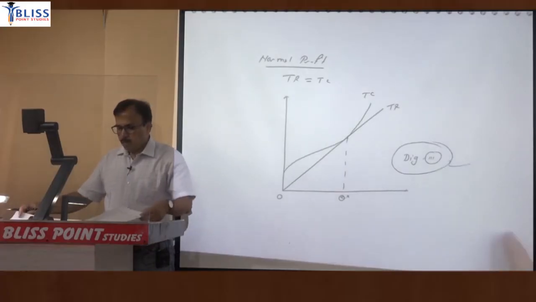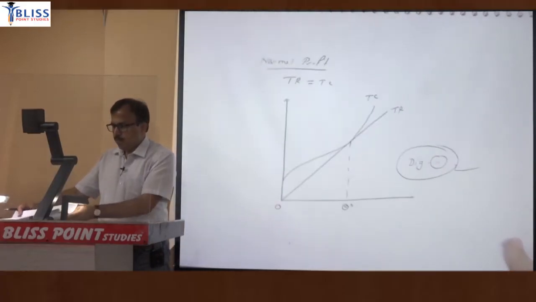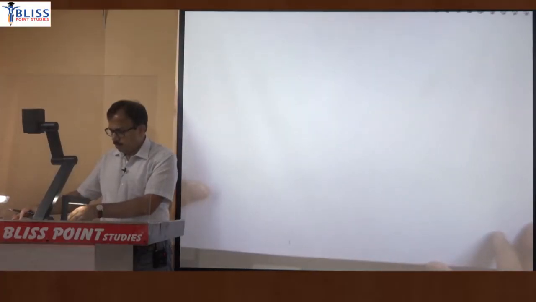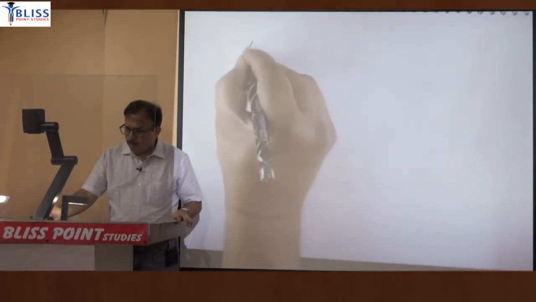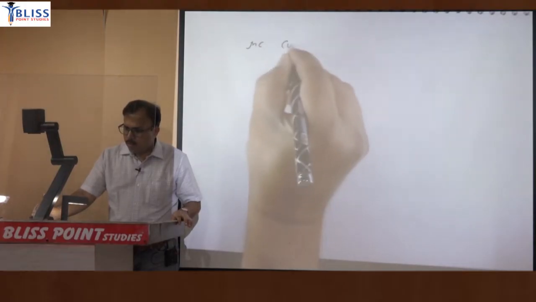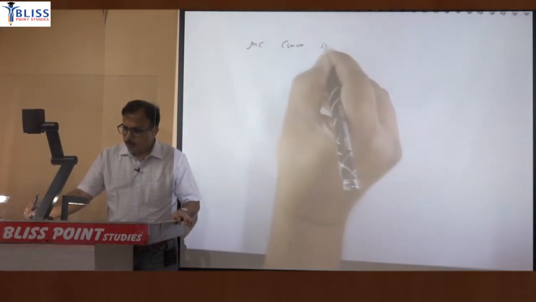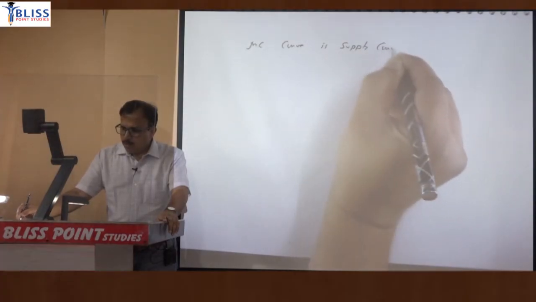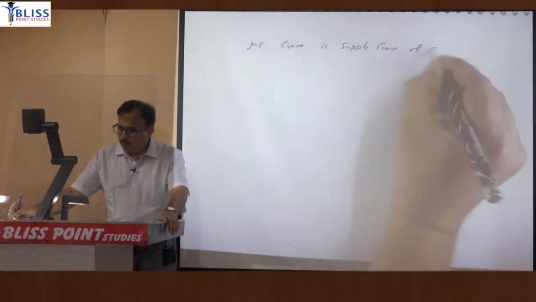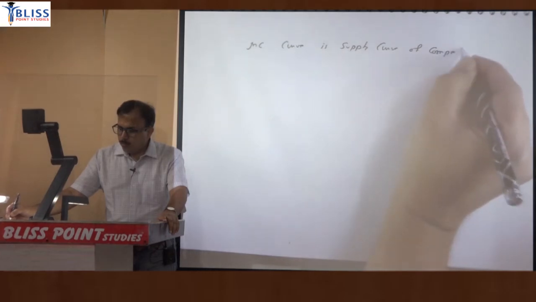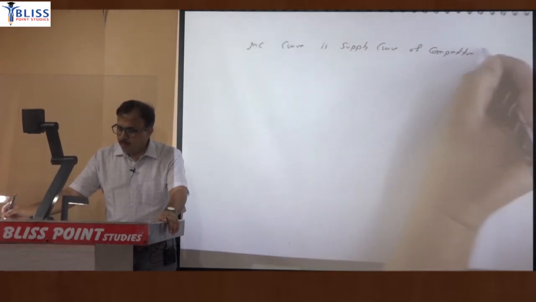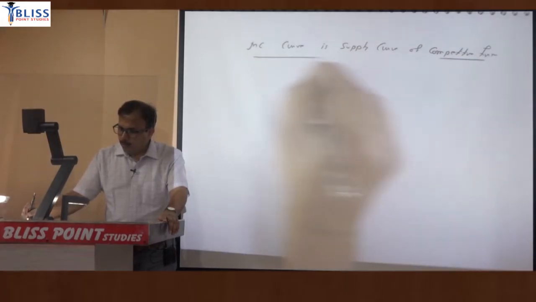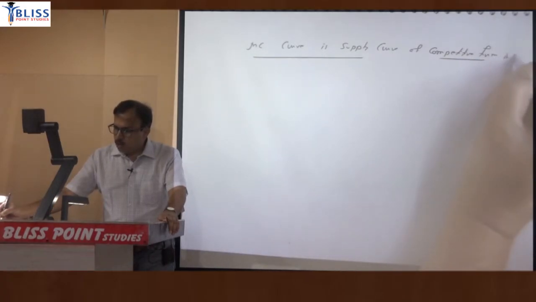So why is the marginal cost curve the supply curve? The marginal cost curve is the supply curve of a competitive firm in short run.